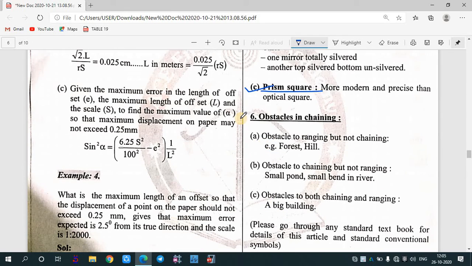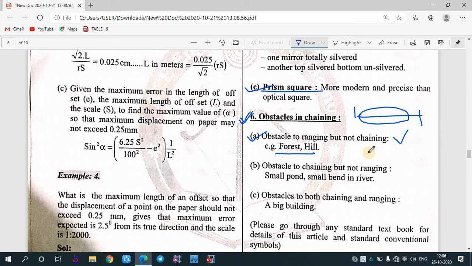Now there are various obstacles that can occur during chaining. So the first obstacle is an obstacle to ranging but not chaining. That is forest. Suppose you are taking two station points and in between there is a forest, or there is a hill. Then there is an obstacle to ranging. You cannot fix an intermediate point because you are not able to see your first and the last station. So that is the obstacle to ranging.